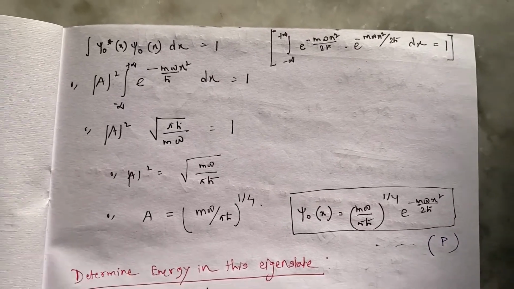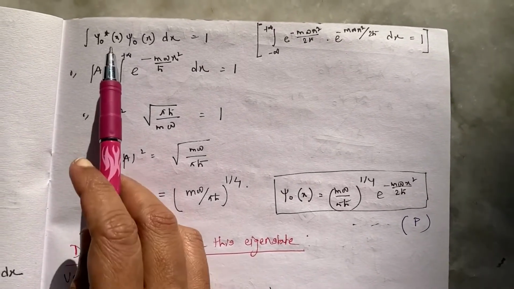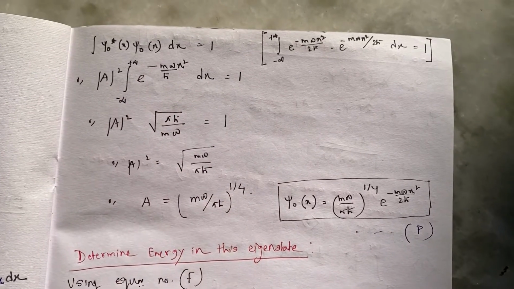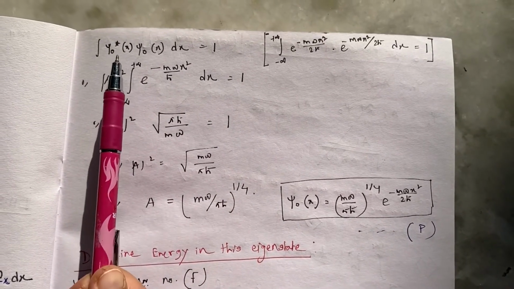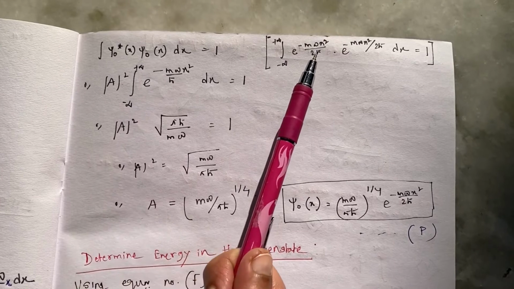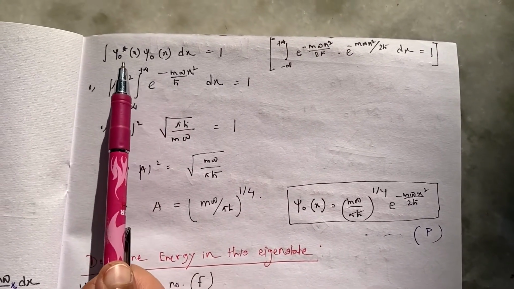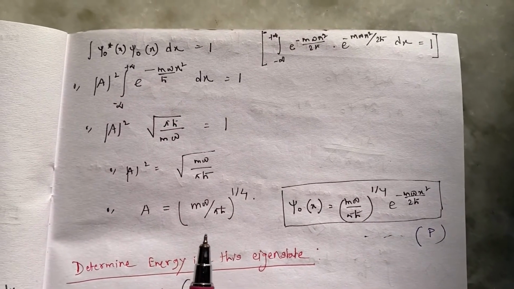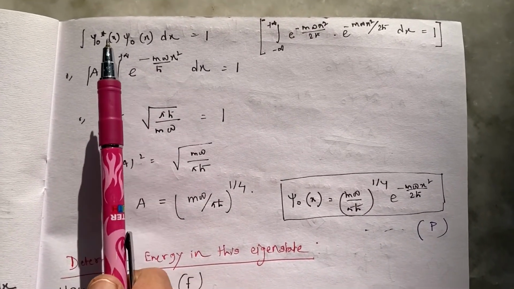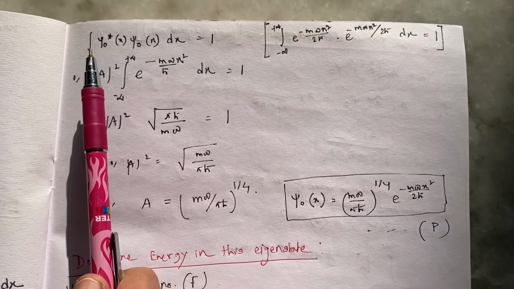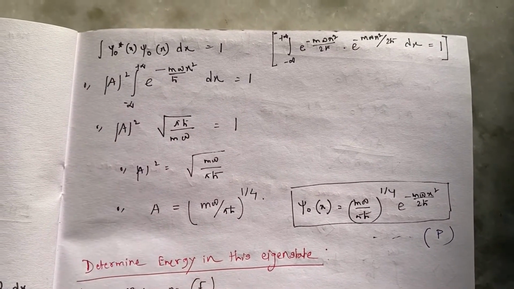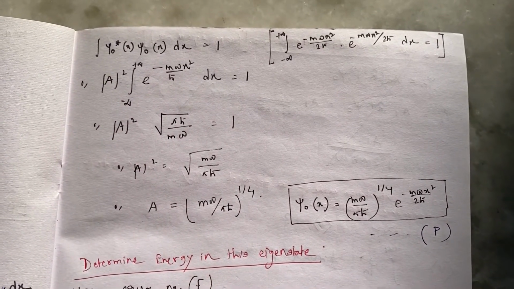This is the standard normalization procedure. For normalization, we first need to form Psi0 star Psi0, but here Psi0 is a real wave function, so Psi0 star and Psi0 are the same. For normalization, we need to integrate from minus infinity to plus infinity, that is through the entire x space.